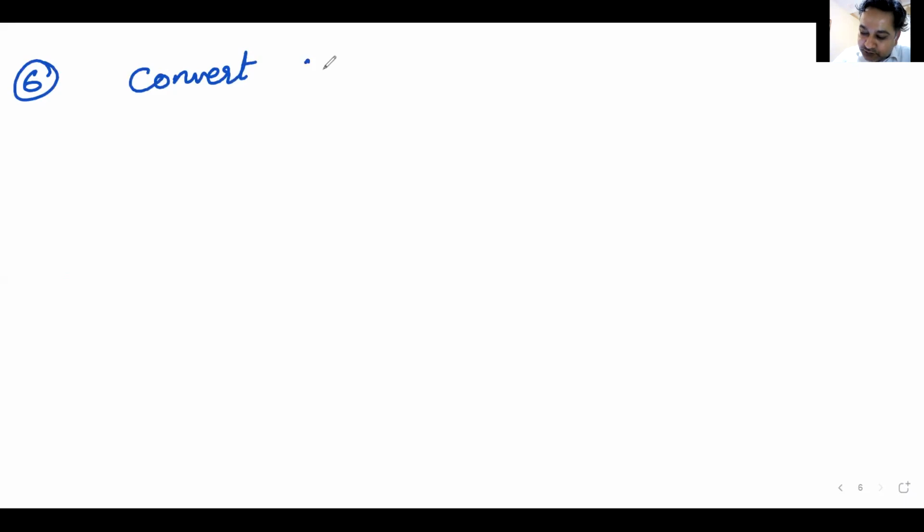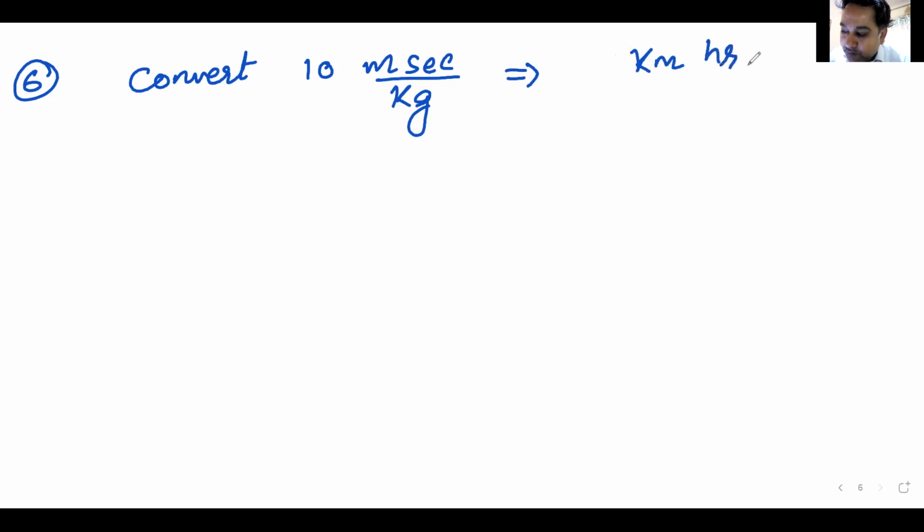And I hope everyone gets this. Convert 10 meter second per kg, see, I have juggled up, into kilometer hour per gram. Don't ask me, sir, what this means, kilometer hour per gram. We are just solving a question to understand the basic concept, and your time has already started. 10 meter second per kg has to be converted into kilometer hour per gram.